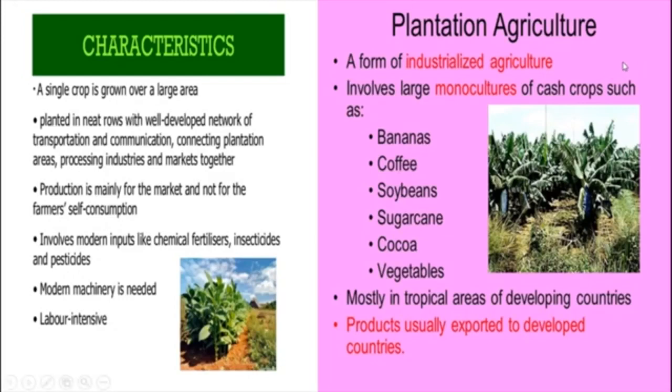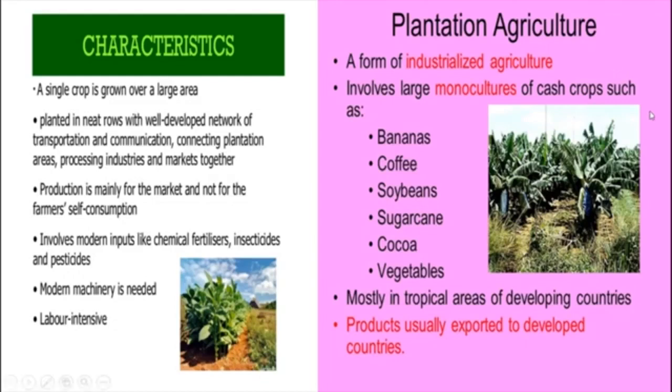So in this way, we saw the characteristics of plantation agriculture. Imagine yourself seeing the tea estate: huge tracts of land are used, and so many laborers are plucking the tea leaves, so it is labor intensive and needs huge capital.